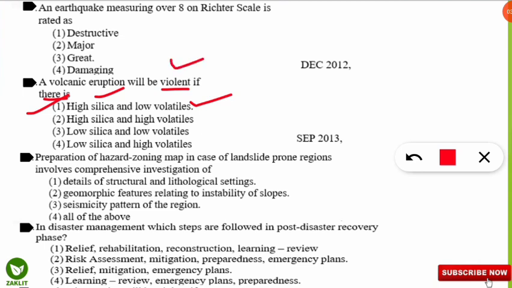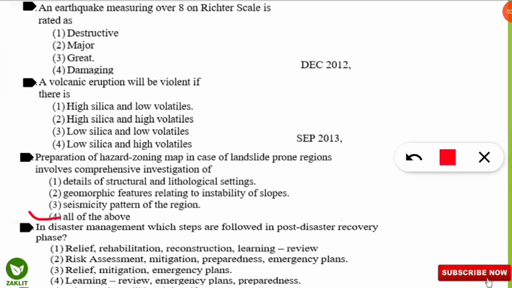I hope you are noting down all these things. Next question: preparation of a hazard zoning map in landslide-prone regions involves the comprehensive investigation of what? I'll wait for a few seconds and then reveal the answer. This is about how to prepare the hazard zoning map for landslide-prone regions. The correct option will be option number 4, all of the above.